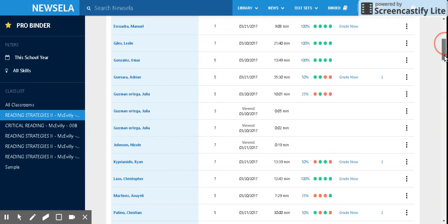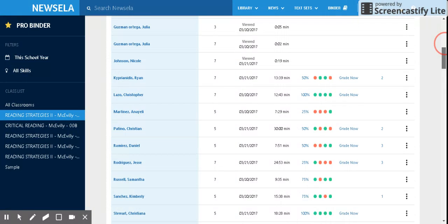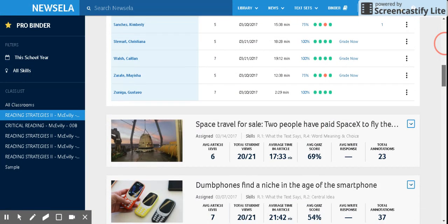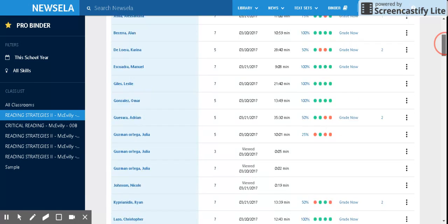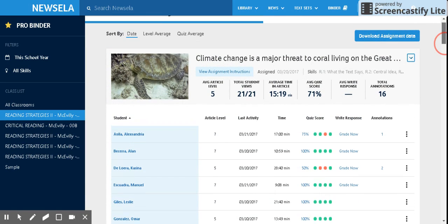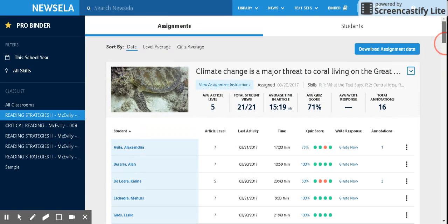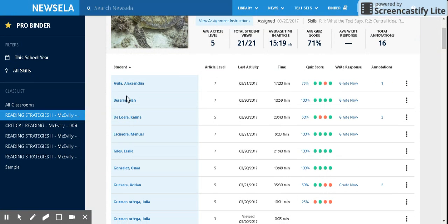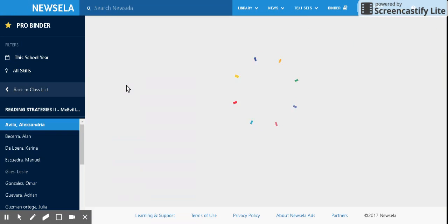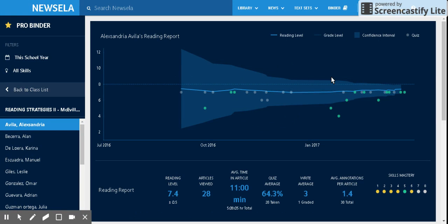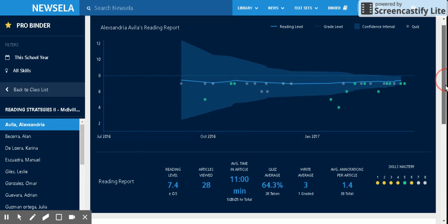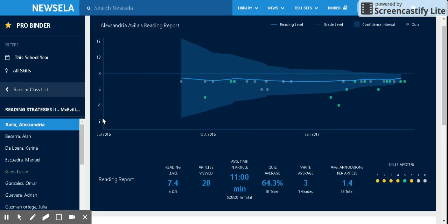I can scroll through all my classes. I can see what my students are doing. I can see what levels they're reading at, take a quick glance. The other thing I can do is I can click on a student. Let's say I'm going to click on Alex here since she's my first student. I'm going to open up her information and I can get some really good summary information about how she's been doing throughout the year. So I can see over here, this is the grade level that I can see she's working at. She is an 8th grader, so it's going to dash that line for me.